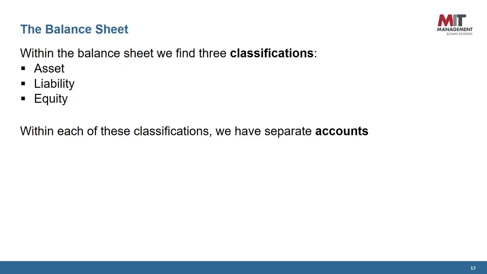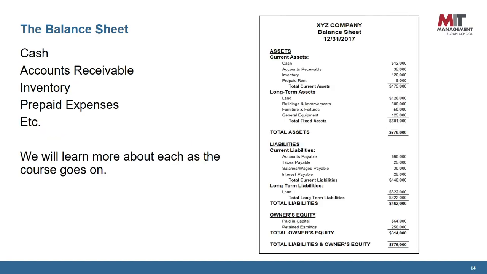We now discuss each component of financial statements more thoroughly. First, the balance sheet. Within the balance sheet, we find three classifications: assets, liabilities, and equity. Within each of these classifications, we have separate accounts. On the right is a sample balance sheet of a company XYZ. Each line represents a line item or account of the balance sheet. Some items represented here are cash, accounts receivable, inventory, prepaid expenses, and so on. We will learn more about each item as the course progresses.